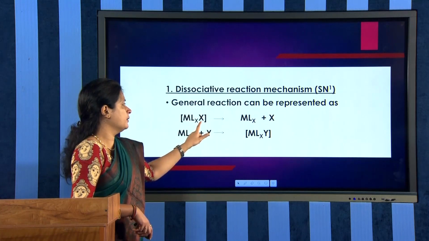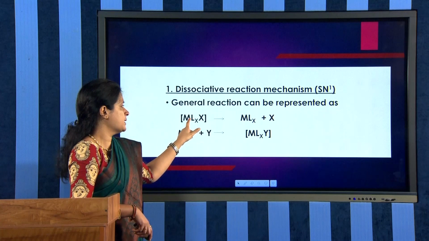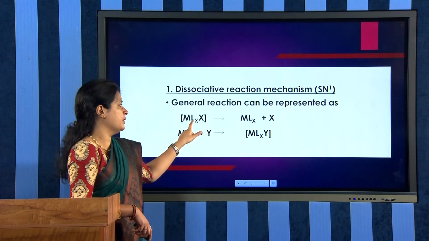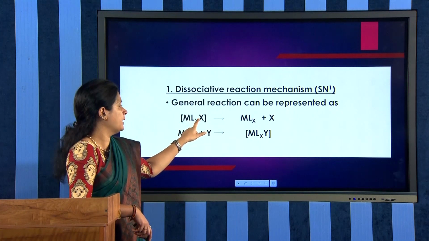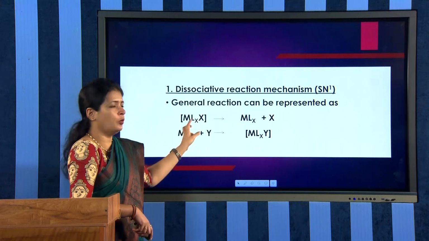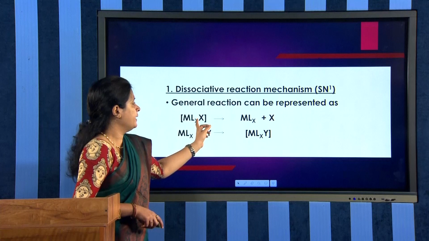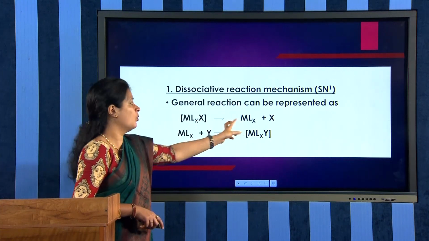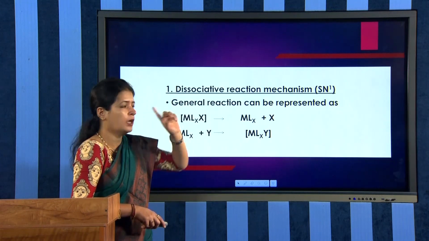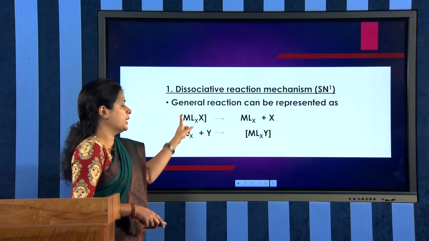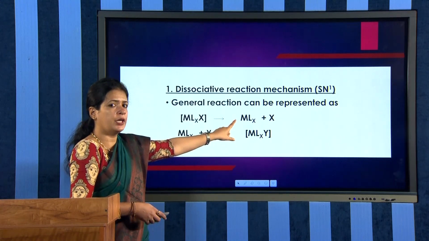If small x is 3, it is L3 and X means 3 plus 1, 4. So the coordination number of this complex will be 4, right? And if X is removed, what will be the coordination number of the intermediate? It is only 3. So if the starting material has coordination number 4, the intermediate will have coordination number 3.